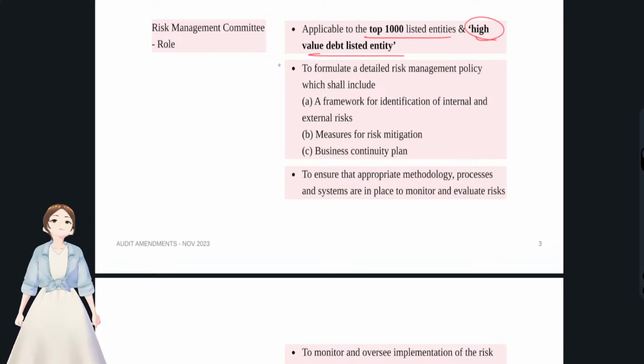What is a high value debt listed entity? It's a listed entity which has so much debt, that is, its equity shares or shareholders' funds are so low, but it is mostly running on debt. It's mostly debt, having more debt than equity or reserves and surplus. Okay, for these companies a risk management committee is required.